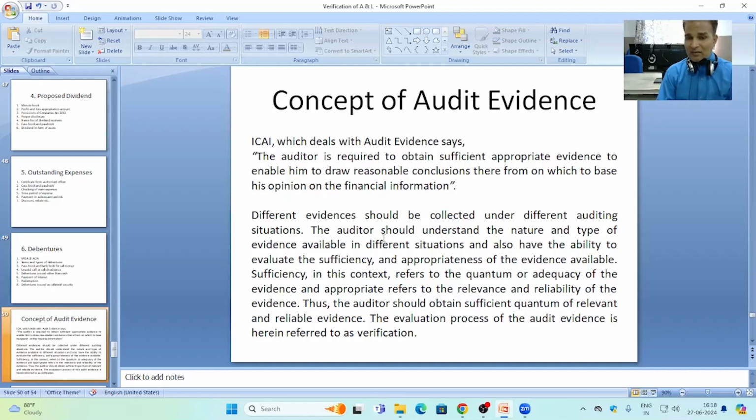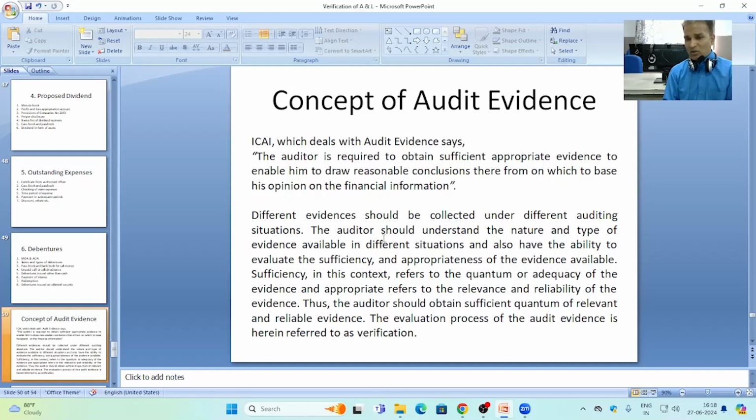Sufficiency refers to the quantum or adequacy of the evidence, and appropriateness refers to the relevance and reliability of the evidence, meaning how much evidence there is and how true the evidence is, whether the evidence is reliable or not. So the auditor should obtain a sufficient quantum of relevant and reliable evidence.